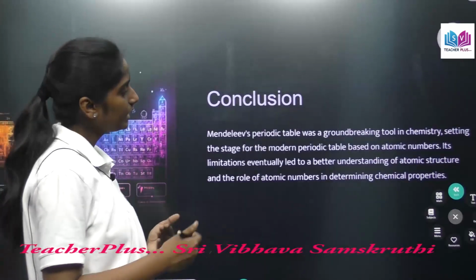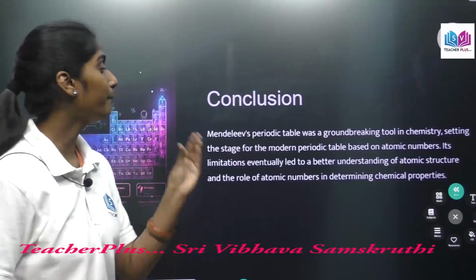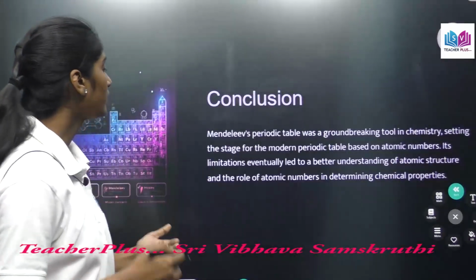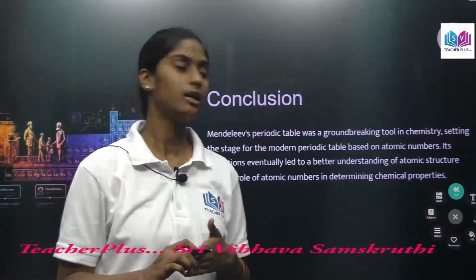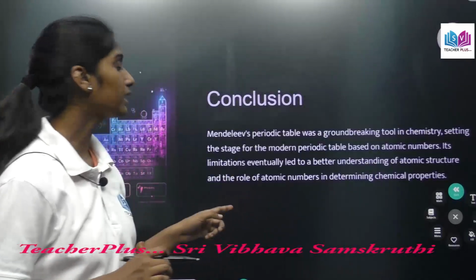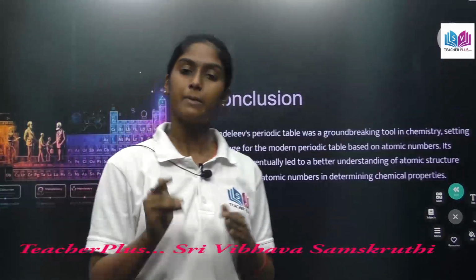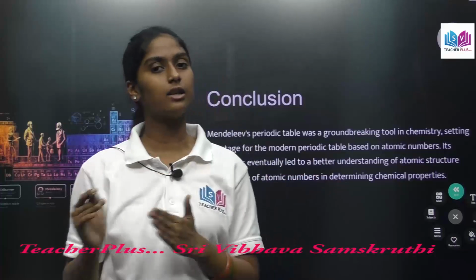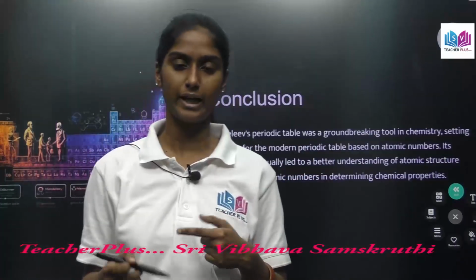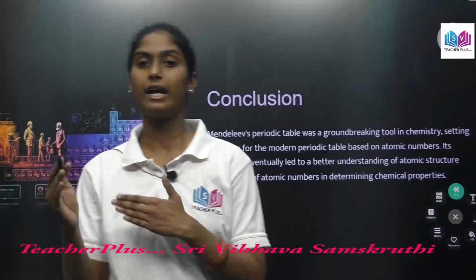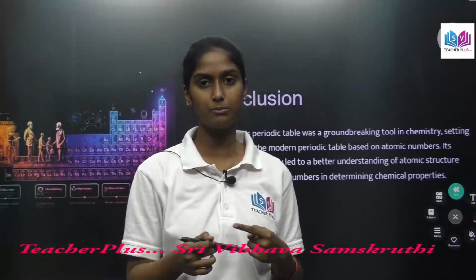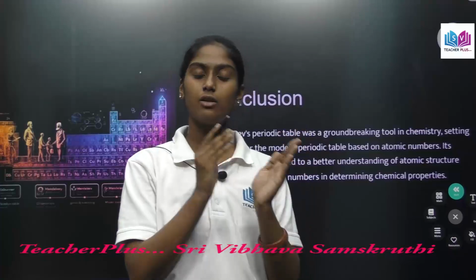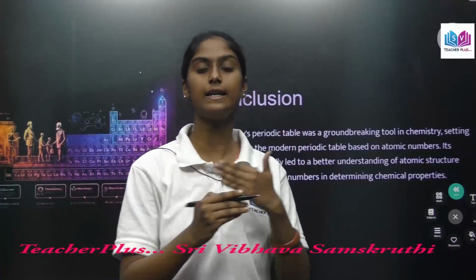Its limitations eventually led to a better understanding of atomic structure and the role of atomic numbers in determining the chemical properties. In Mendeleev's periodic table, he arranged the elements based on their atomic weight, right? But now we are arranging the elements based on atomic numbers. Even though he used atomic weights, he did a lot better classification in his time.